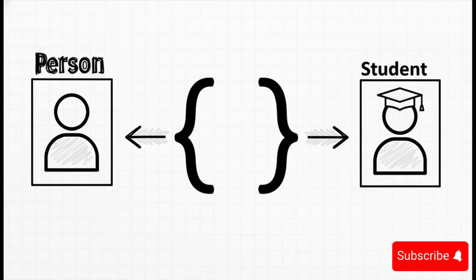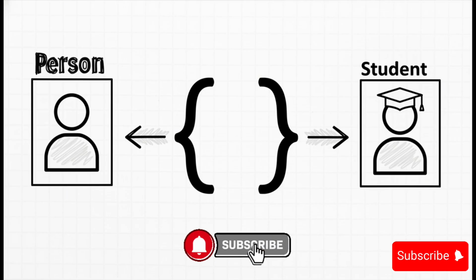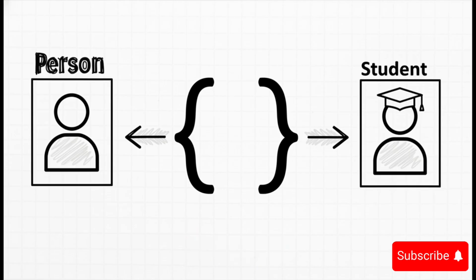Now for the really cool part. To make a child class that gets all of the Person's abilities, the syntax is so simple it's almost funny. You just write class Student(Person). See this parenthesis? That's where you name the parent. And even with just the word pass inside, which means we haven't added anything new yet, the Student class already knows how to do everything a Person can.